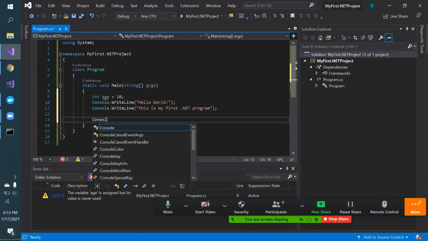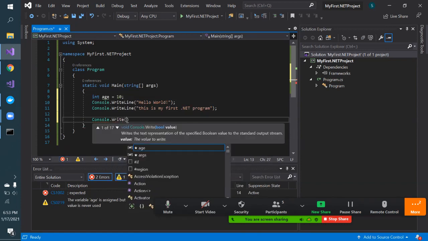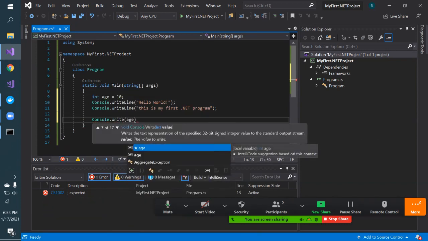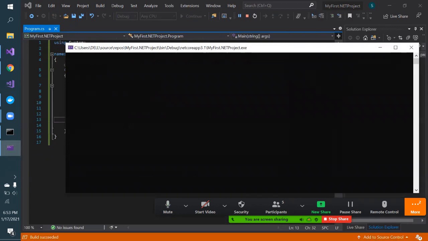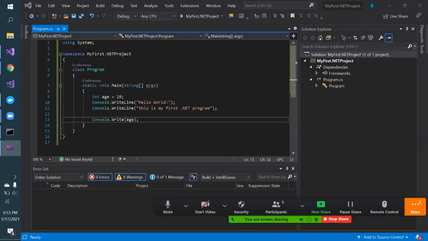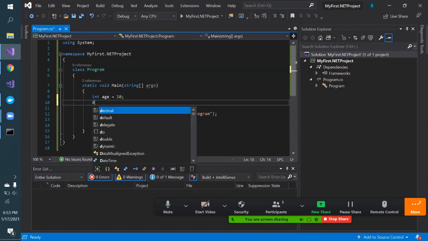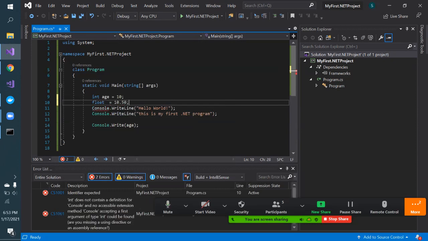So if I want to print this age, I write console.writeLine, and let me type the name of the variable, age. And yeah, so now everything is fine. So it will just print, see, it is printing 10. Similarly, there are different types. Integer is for storing numeric value. Float is one of the .NET types. Here you can store decimal value like 10.50.